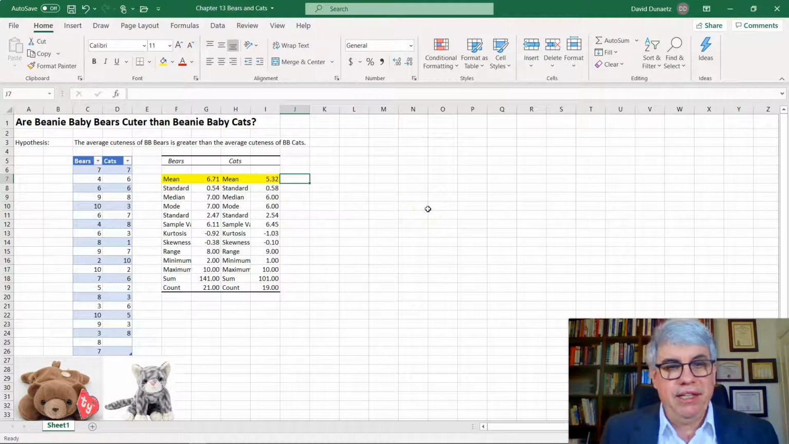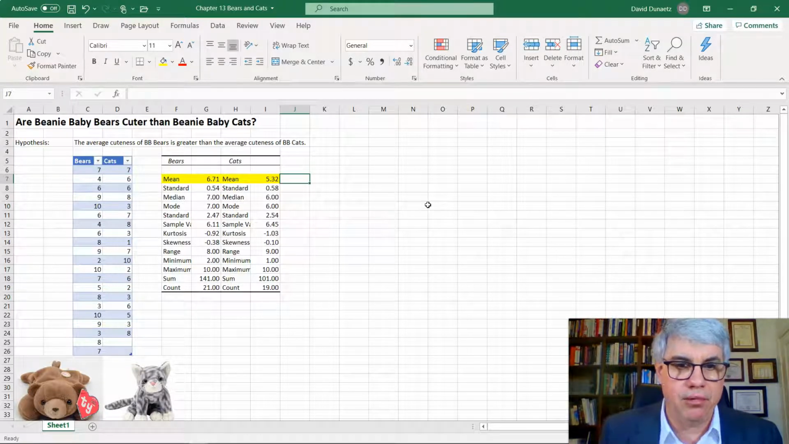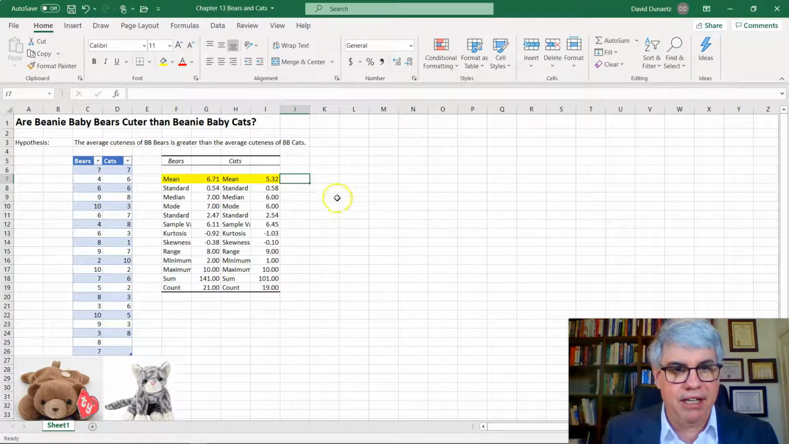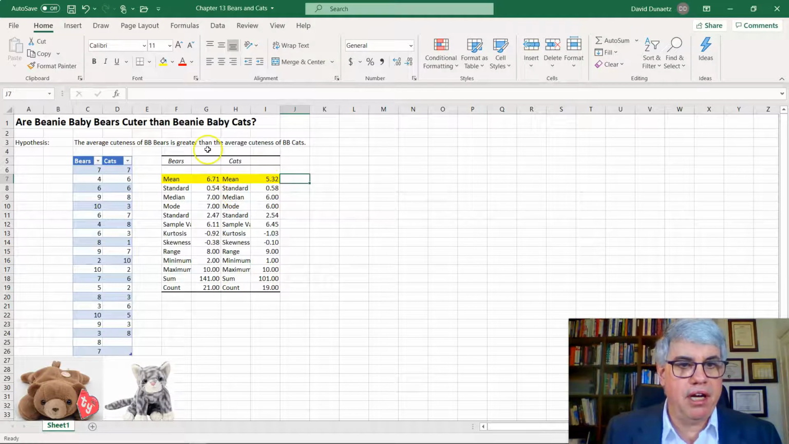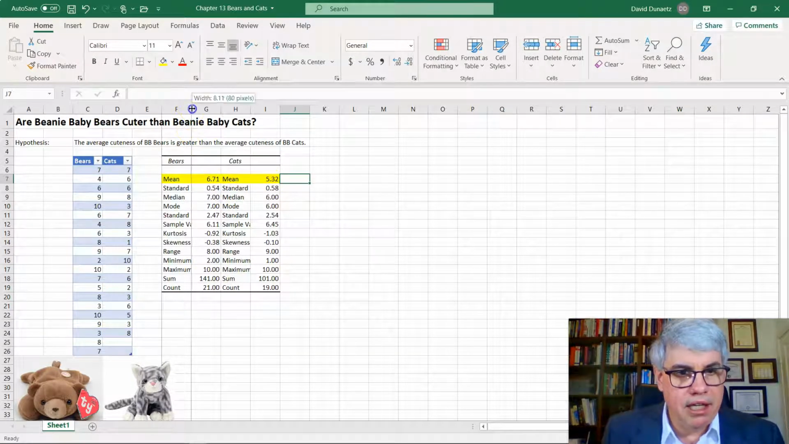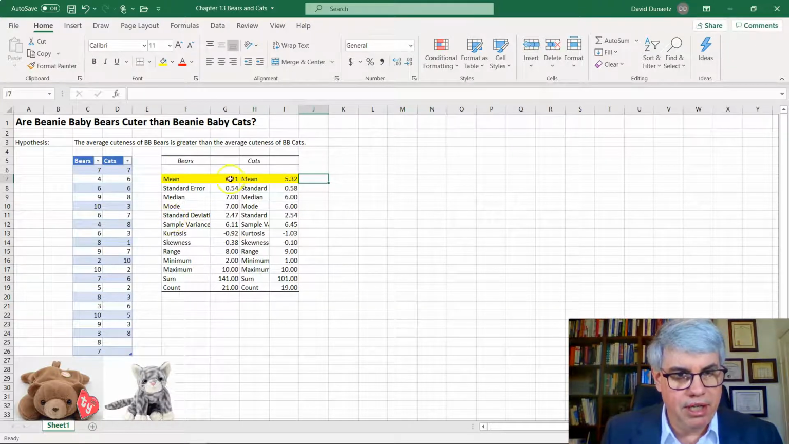Now, if it turned out that the sample for cats was higher, then we could just stop there and say that the hypothesis was not supported because our sample didn't even give a difference in the hypothesized direction. Here, the difference is in the hypothesized direction, but now we have to test to see if it's significant.